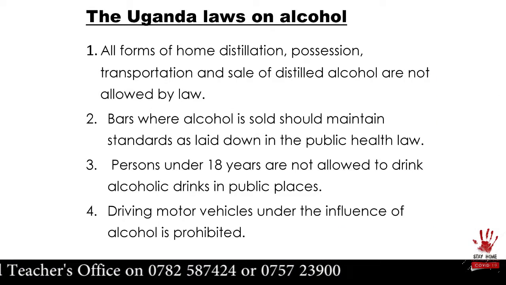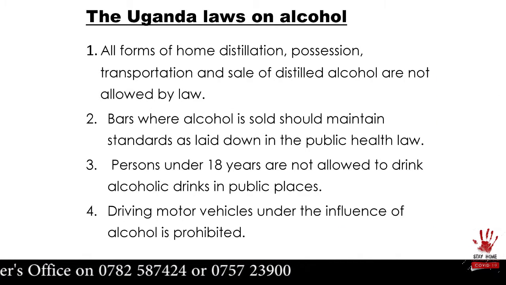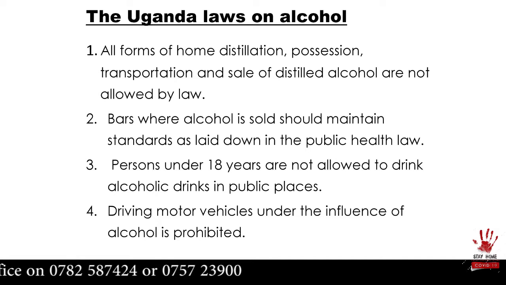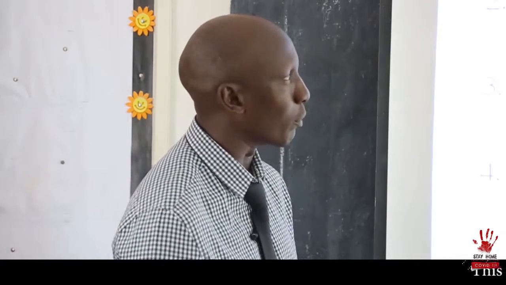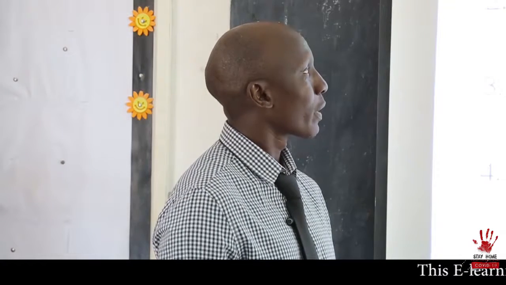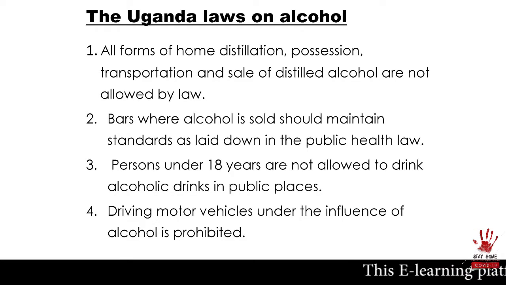Law number 1 says all forms of home distillation, possession, transportation, and sale of distilled alcohol are not allowed by law. So don't start your own brewery in your home thinking that the government will allow it. No, you'll be arrested. Don't make a brewery in a home. It's not allowed.